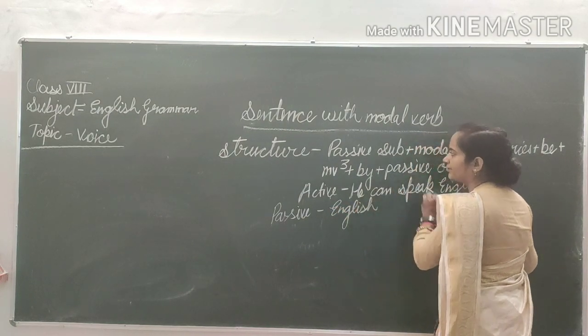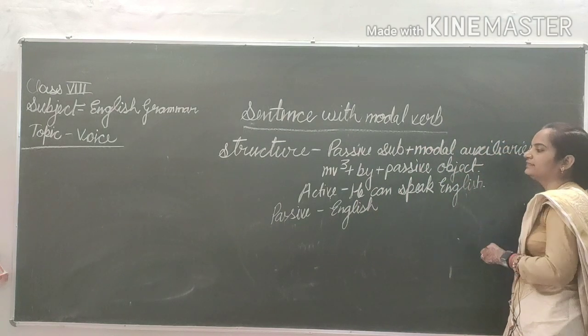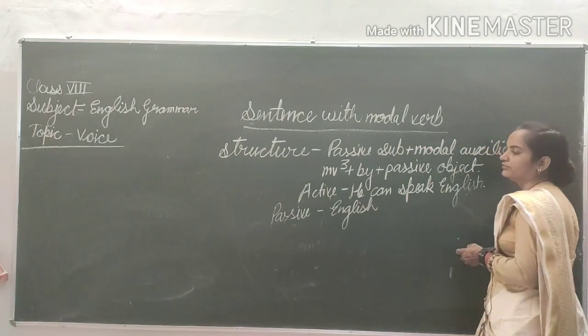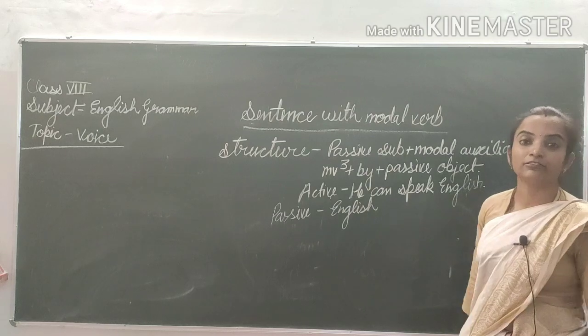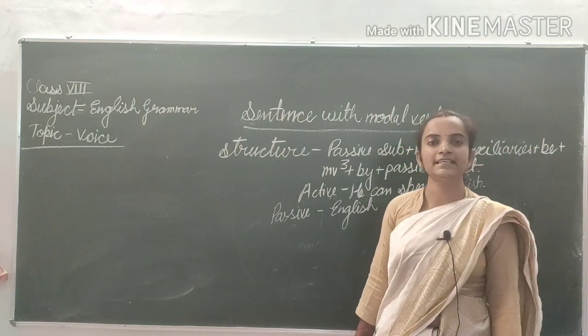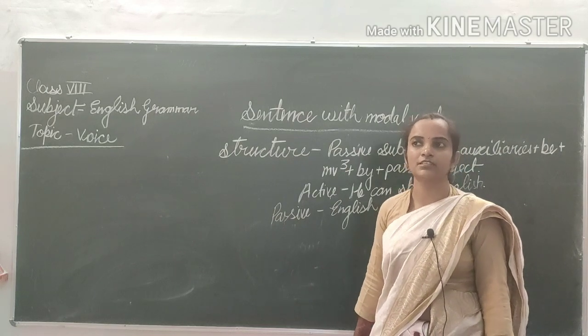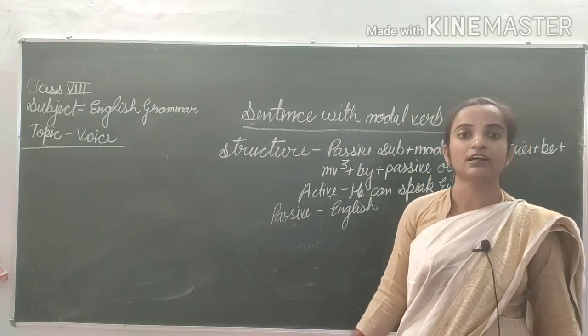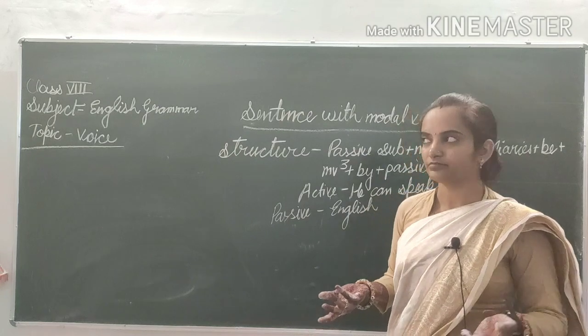English. Then after that, what will become the modal auxiliary? Which are modal auxiliaries? Can, could, shall, should, will, would, must, might. These are modal auxiliaries, which are used for expressing our emotion.